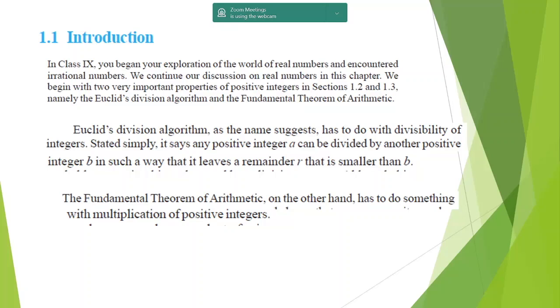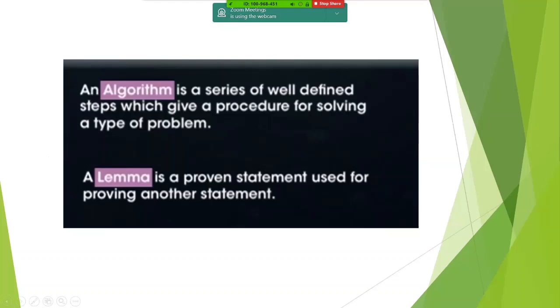Yes, it tells you how the process works in a certain number of steps. So that is what is important. Step one by one. So that is what an algorithm is. An algorithm is a series of well-defined steps which give a procedure for solving a type of problem.